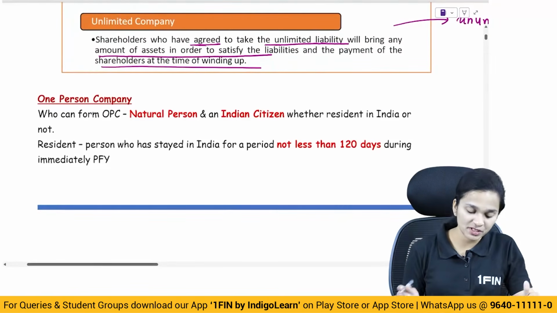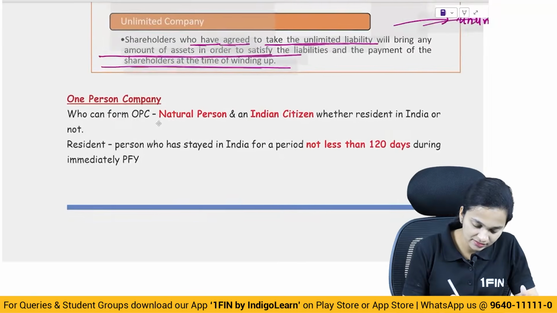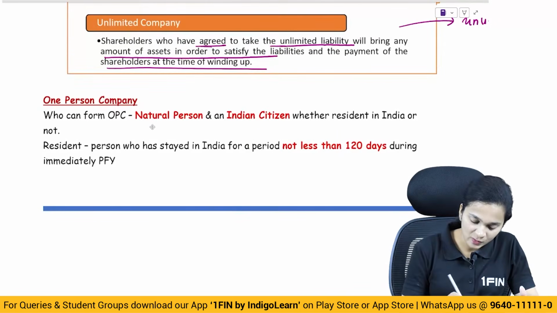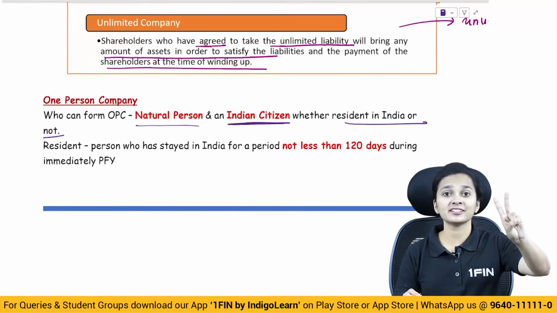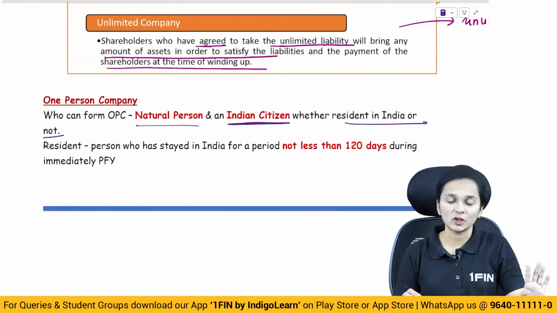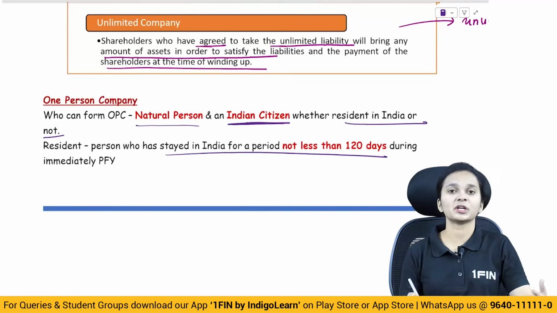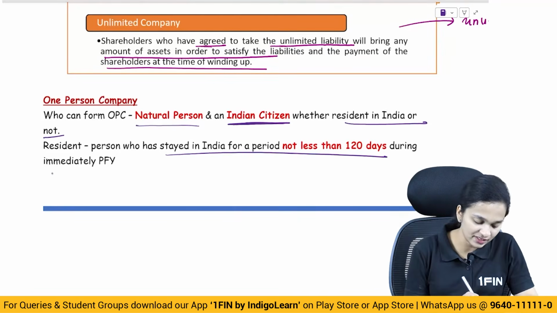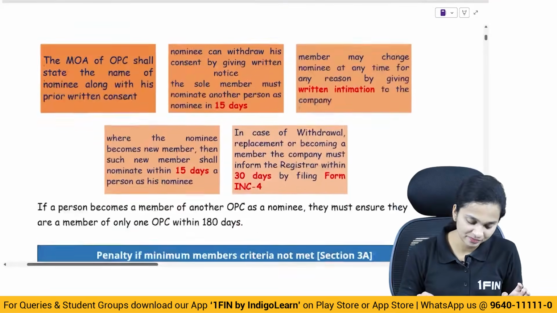So who can form a one-person company? Only a natural person, and an Indian citizen, whether resident in India or not. Natural person, Indian citizen, whether resident or not. Who is resident? A person who has stayed in India for not less than 120 days, that is greater or equal to 120 days during the immediately preceding financial year. That person is said to be a resident in India.